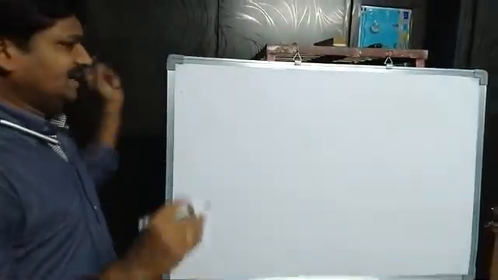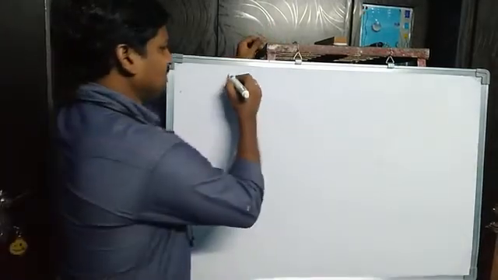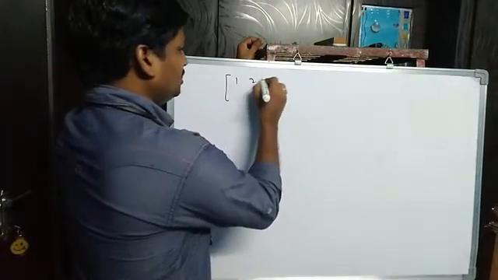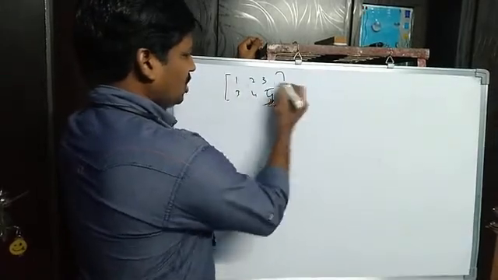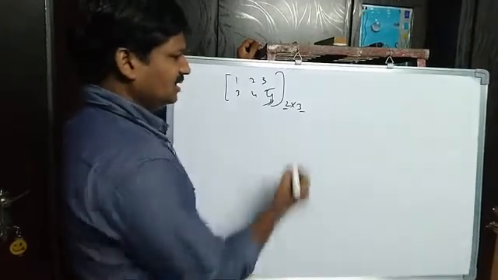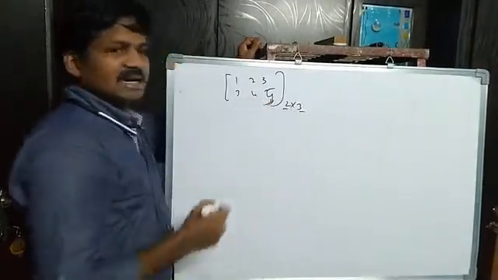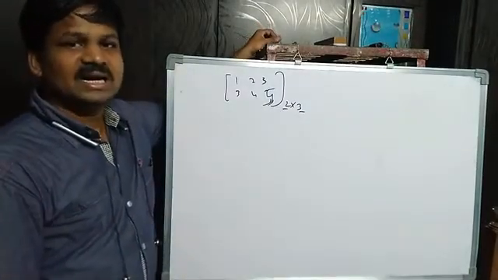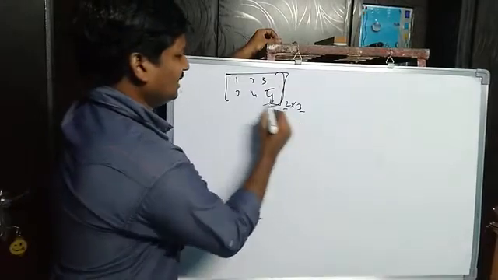If A is not a square matrix, just observe here: 1 2 3, 3 4 5. It is not a square matrix. Why? Because how many columns are there? 2 rows, 3 columns. Both are different or not? If both are equal, then that is a square matrix. If both are not equal, then that is a rectangular matrix. Just observe the rectangle form.